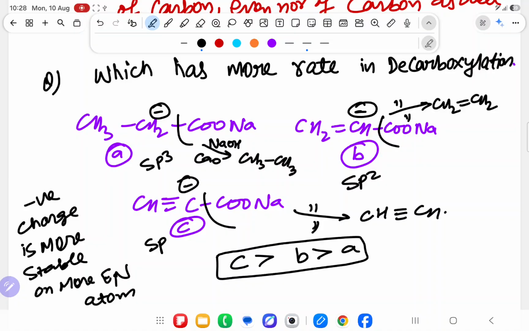Now, understood the point, everyone? First, I have dictated hydrocarbon. After dictating hydrocarbon, I have dictated you free radical mechanism. After dictating free radical, I have taken those reactions that will use free radical, the Wurtz reaction. After taking Wurtz reaction, we got two problems: that CH4 cannot be prepared, odd number cannot be prepared. Then I have sorted out those two problems with soda lime decarboxylation.